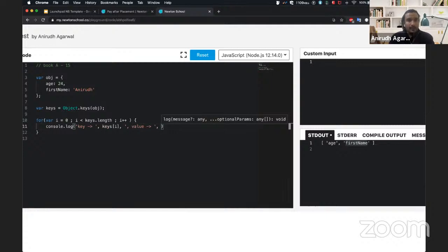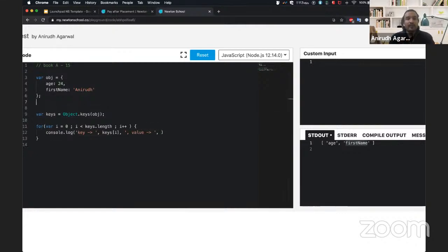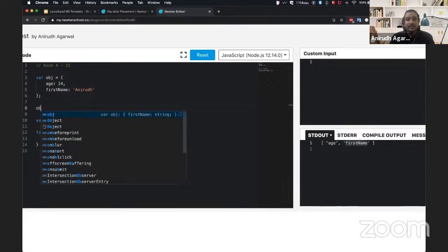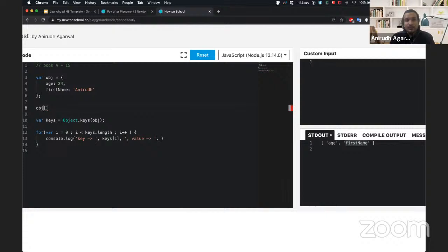would be okay. So now if you think about it, to get a value, what had we done earlier is we had done object dot age, and it gave me the value. Exactly the same thing we'll do. Another syntax for accessing these entries is using square brackets, and in this you can write age.